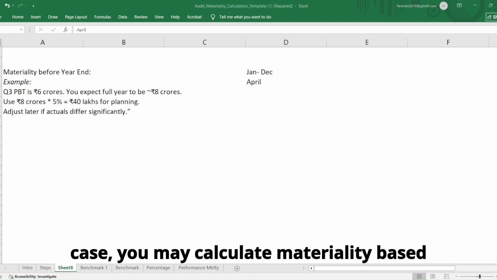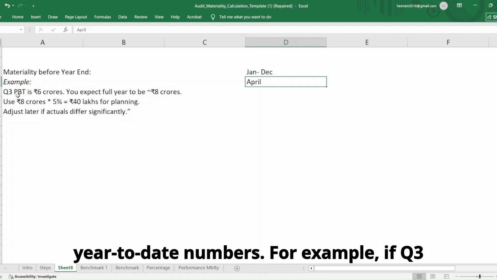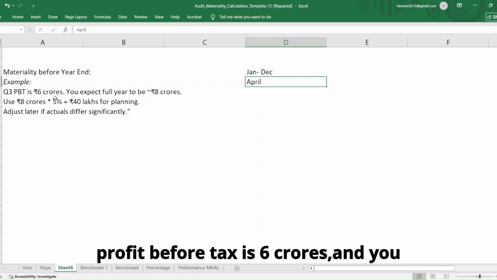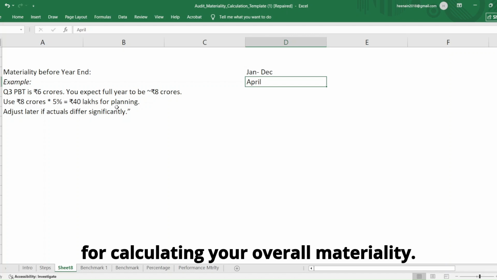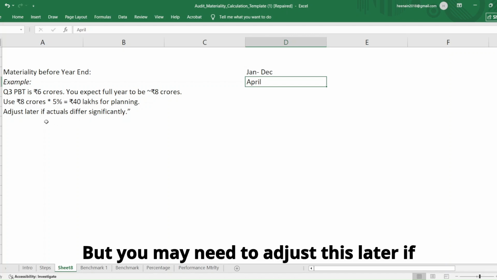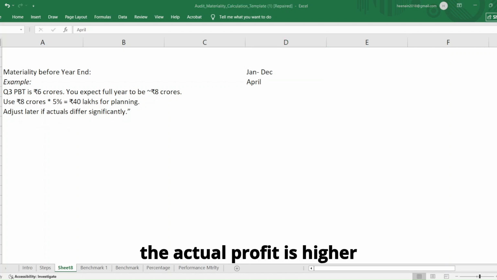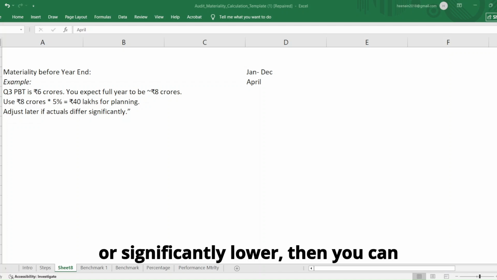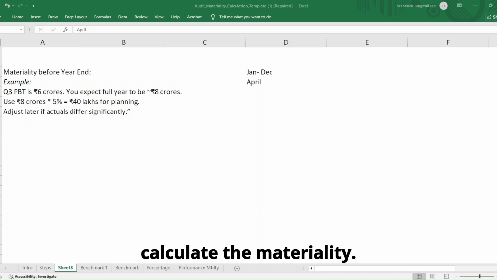So in that case, you may calculate materiality based on prior year figures or annualize your year-to-date numbers. For example, if Q3 profit before tax is 6 crores and you expect the full year profit to be 8 crores, then you're using 8 crores for calculating your overall materiality. But you may need to adjust this later if the actuals differ significantly. So if the actual profit is higher or significantly lower, then you can reassess what is going to be your benchmark and apply a percentage and calculate the materiality.